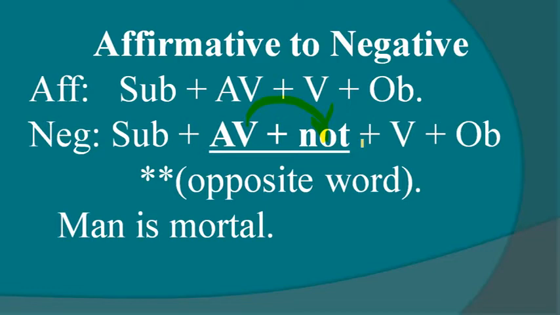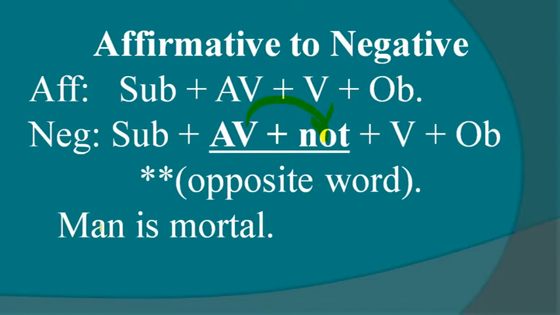Okay, for example, man is mortal. If we want to make it negative, at first we have to search auxiliary verb in the sentence. Why? Because we know we have to input a not in the sentence. And where should we input? After auxiliary verb. If we get auxiliary verb, that time our work will be very easy.